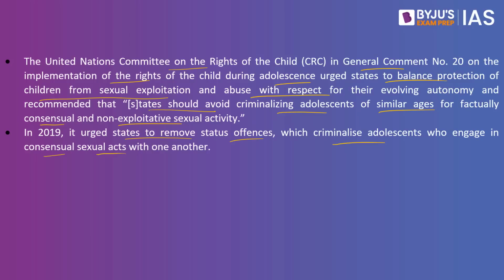At the same time we have to give sexuality education, enable adolescents to make informed decisions, provide them the knowledge, and change the attitude of the vulnerable sections of society. Until these amendments are introduced, we need the law enforcement agencies, child welfare committees, and juvenile justice boards to use their discretion and reduce the harm to the children or adolescents. That is what this article is all about. Now let's look into the next article.